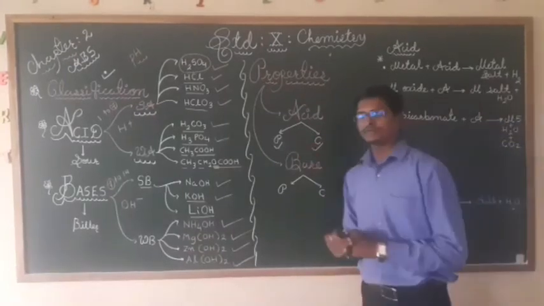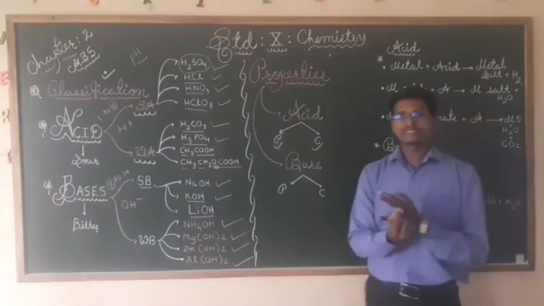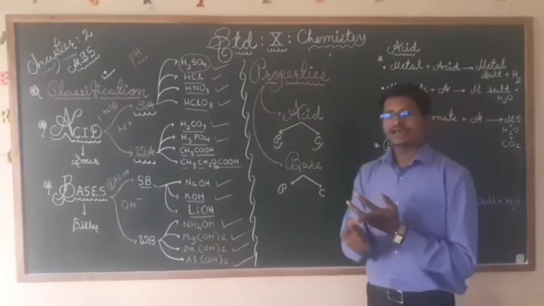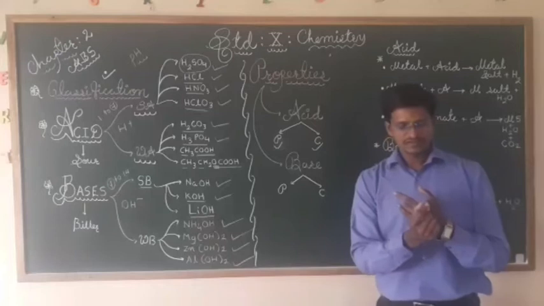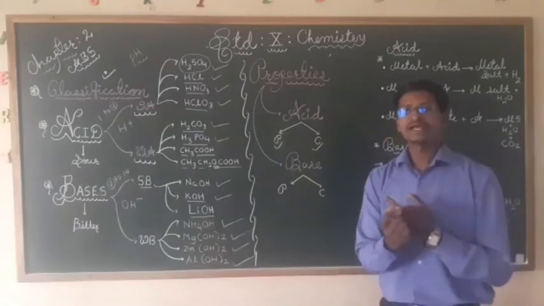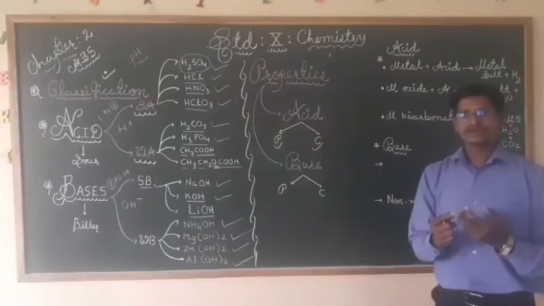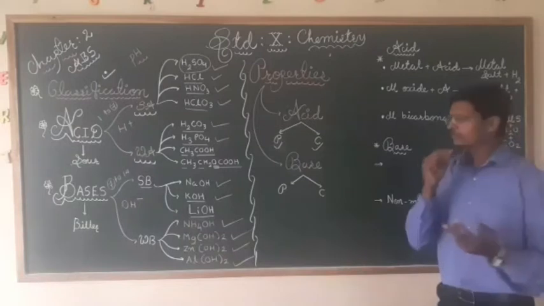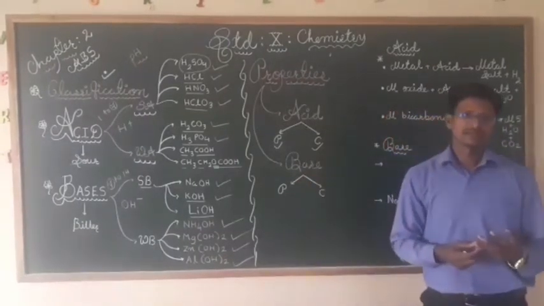In physical property, suppose we talk about acid. Acids are sour in taste. Then they are corrosive in nature. They melt at a high temperature. Then they are conductive in electricity, so they are good conductors of electricity. Even bases are also good conductors of electricity.